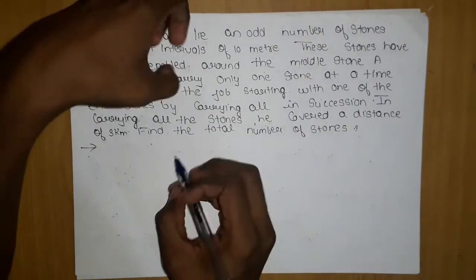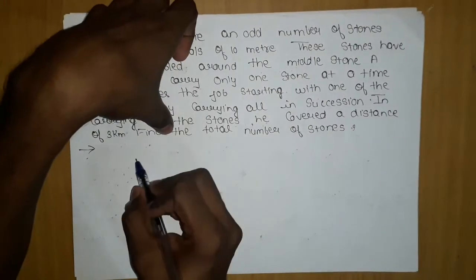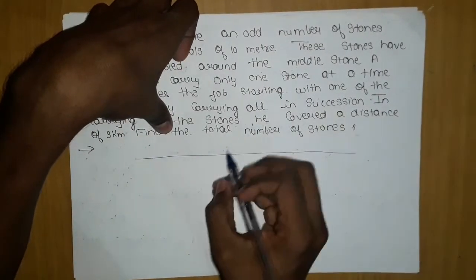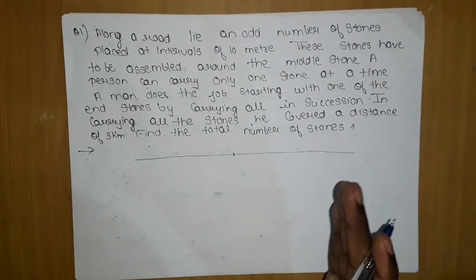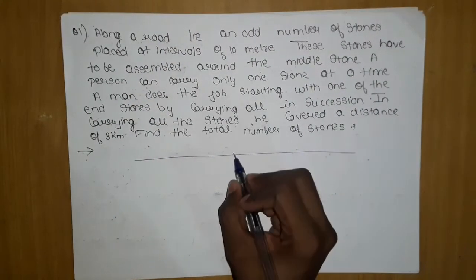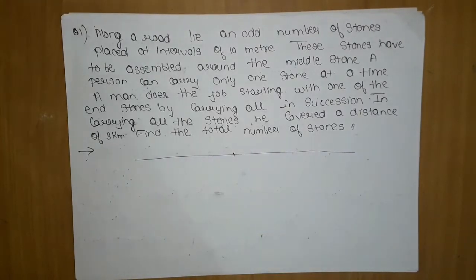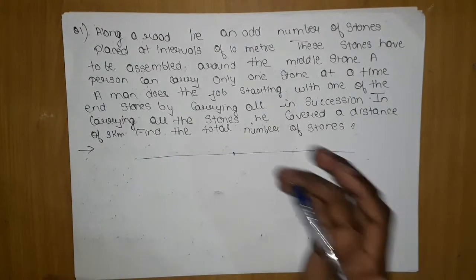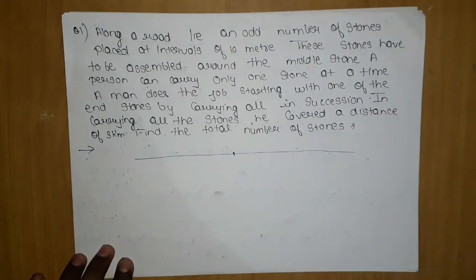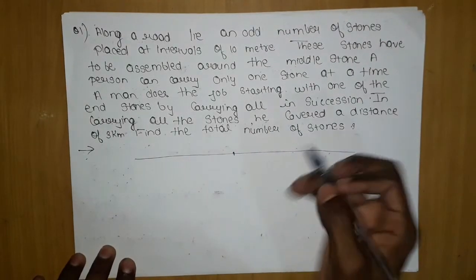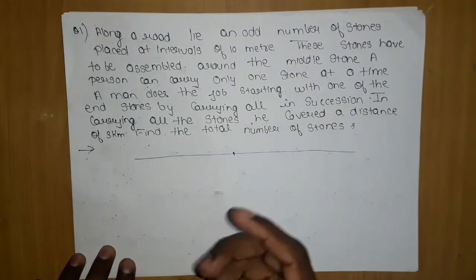What it is telling is that there is a road. We will assume this kind of road, and this is the center. We have to collect the stones at the middle. There are an odd number of stones. So what will the total number of stones be?